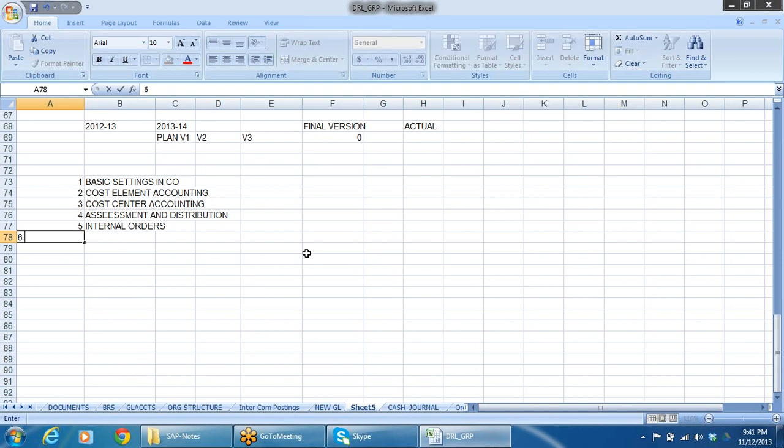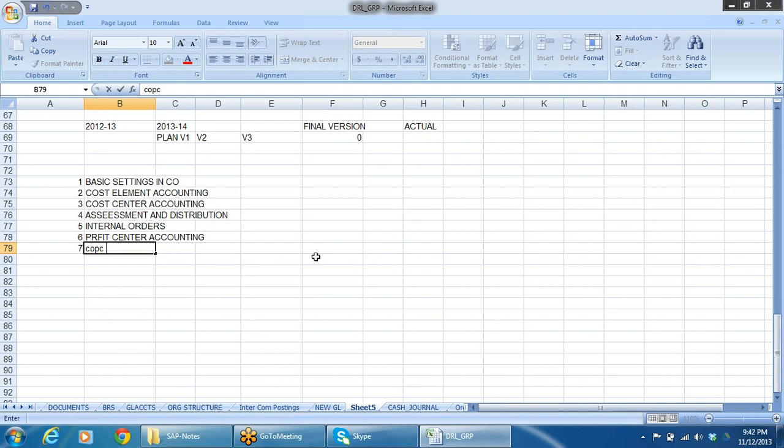Number six, profit center accounting. Then when coming to number seven,